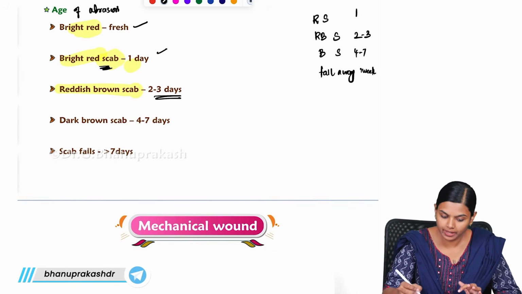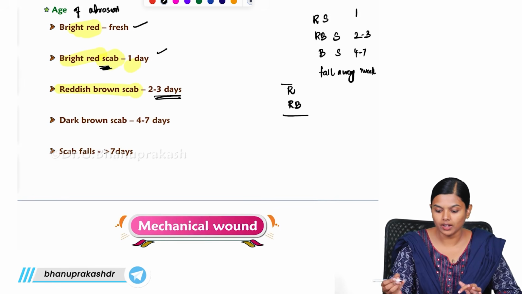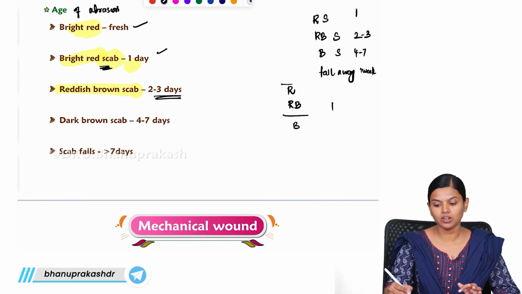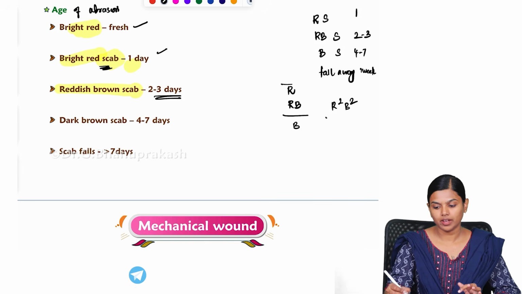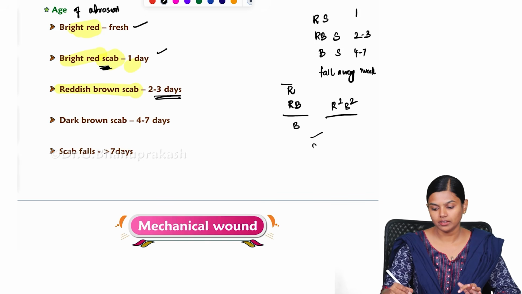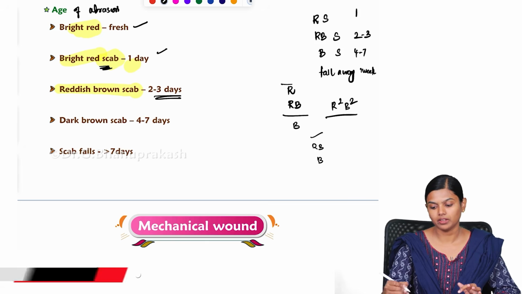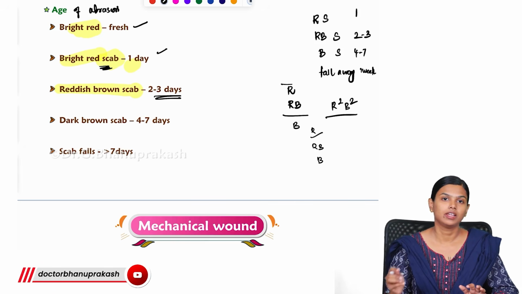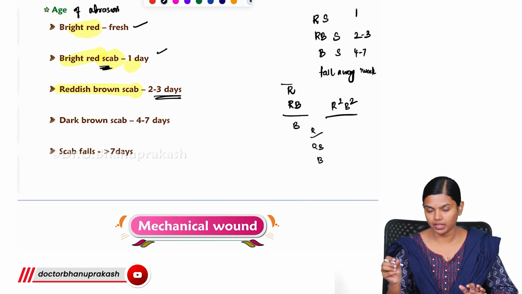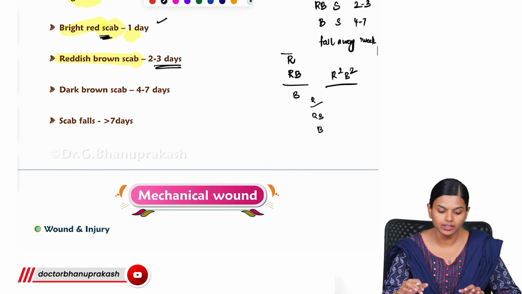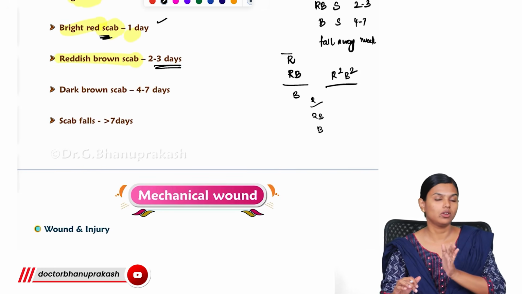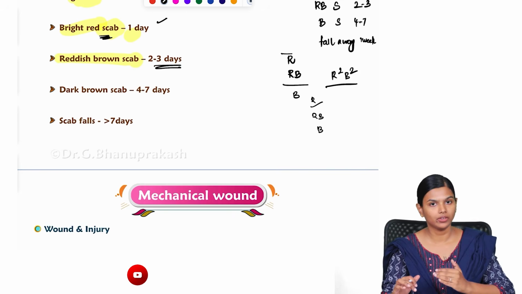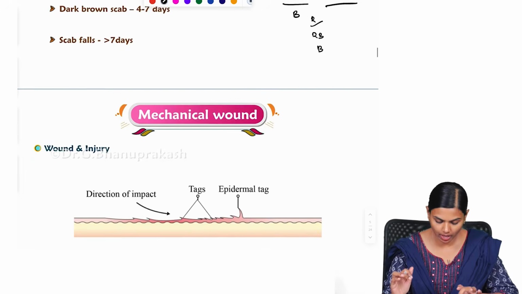You can remember by RB, okay, RRB, then again B, R square, B square, like that. First it will be R, then RB, then B, like that, R square, B square. Initially it will be R, then it becomes B. Like that you can remember the color, and 1 to 4, 1 week, like that the days you can remember. This is the age of the abrasion.